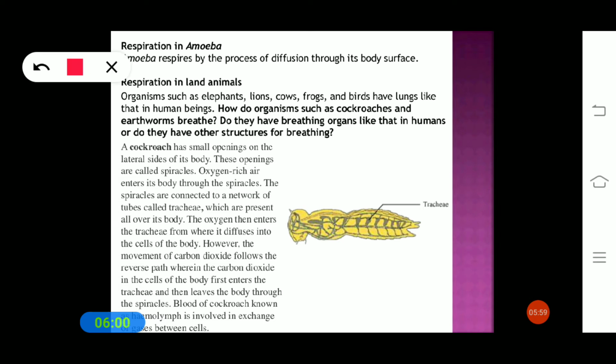The blood of the cockroach, known as hemolymph, is involved in the exchange of gases between the cells.